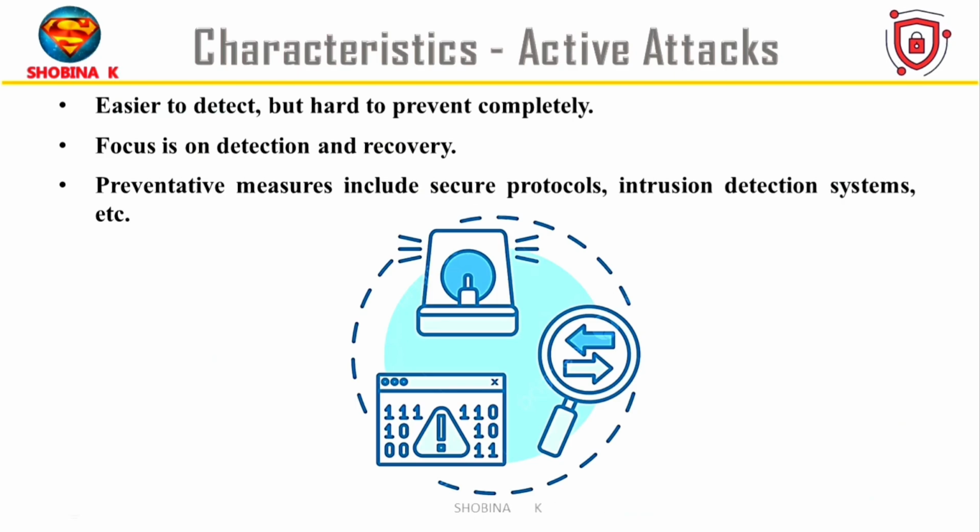Now let's understand the characteristics of active attacks. Typically, active attacks leave changes like system crashes and changed data, so they are easier to detect. But they are hard to stop fully, because attackers use different tricks to get in. Active attacks are usually noticed, so we focus on finding them quickly and fixing the damage. Even though active attacks are hard to stop, we still try to reduce the risk by using security tools.